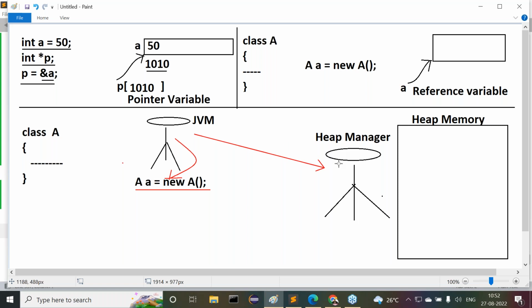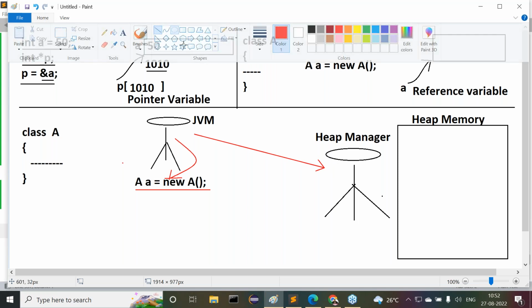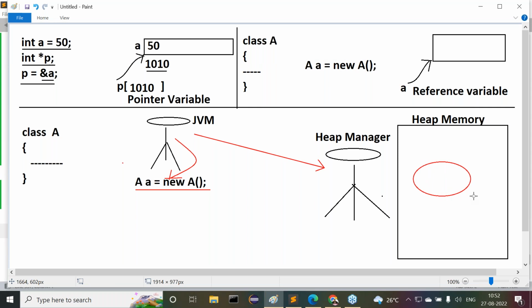Now, the heap manager will accept that request. Then immediately, the heap manager will search for the required block of memory in the heap memory. If the required block of memory is available, the heap manager will create a block of memory for the JVM requirement.